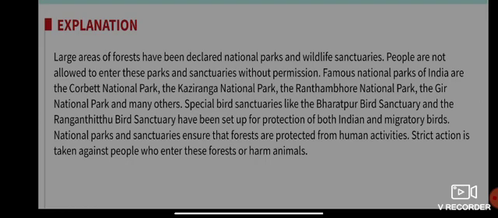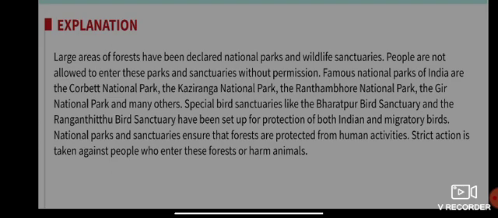Famous national parks of India are the Corbett National Park, the Kaziranga National Park, the Ranthambore National Park, the Gir National Park, and many others. Besides that, special bird sanctuaries like the Bharatpur Bird Sanctuary and the Ranganathittu Bird Sanctuary have been set up for protection of both resident and migratory birds.